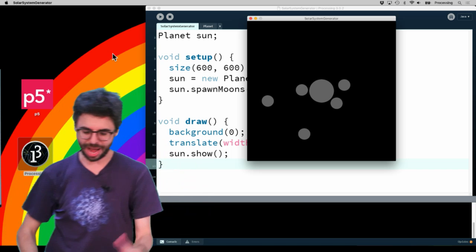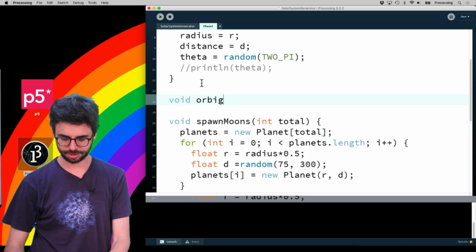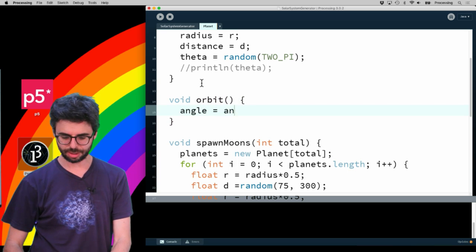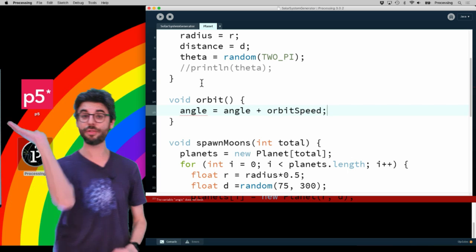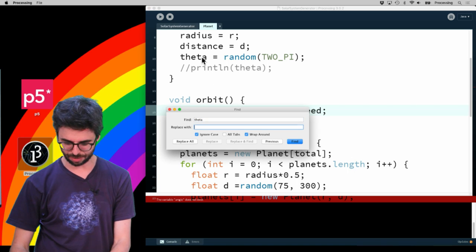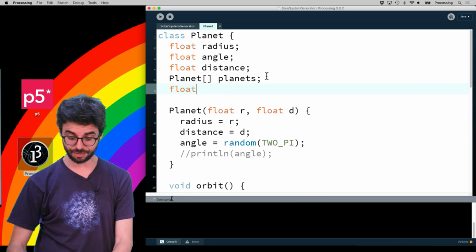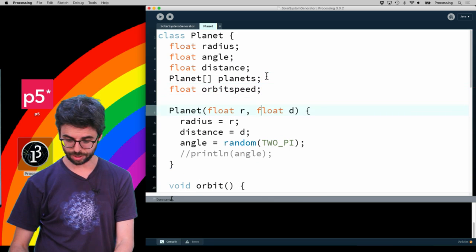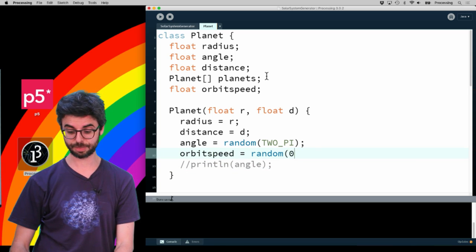Now, we should also add a function. I'm going to add a function called orbit. And in this function, I'm going to say angle equals angle plus orbit speed, right? Because I want the angle to change so that they rotate around. And I'm going to replace theta with angle everywhere to just use angle. And then I also need another variable, orbit speed, which I am going to make random. Orbit speed equals random, some speed between 0.1 and 0.3 or something like that.